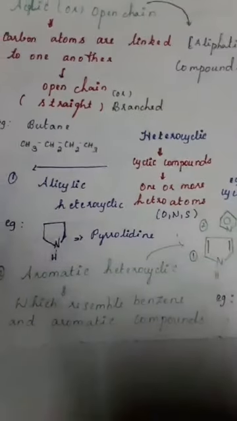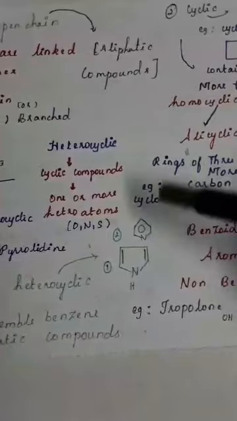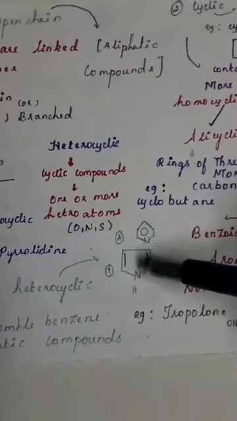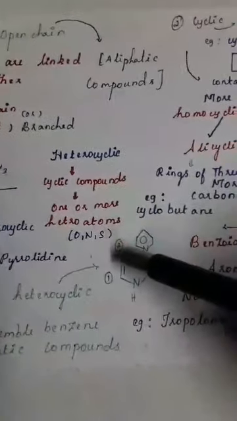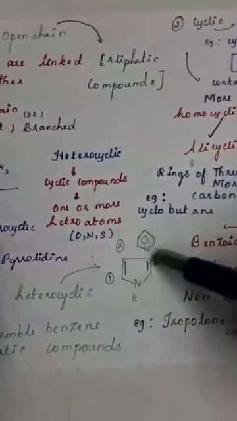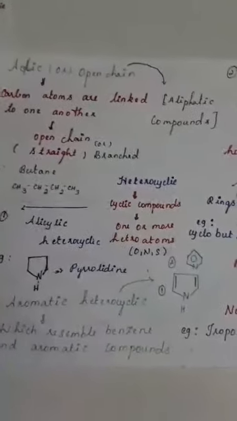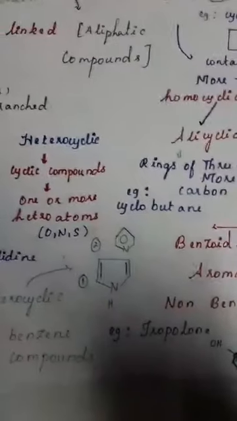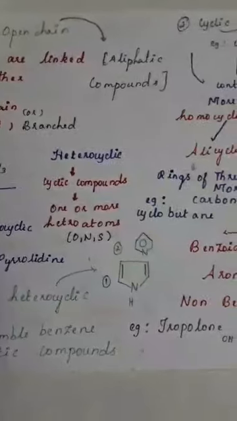Then aromatic heterocyclic is one which resembles benzene and aromatic compounds. Aromatic compounds have double bonds or triple bonds. So this is the example for heterocyclic aromatic compounds, with carbons and double bonds in it. So NH, this is called pyrrole. And next one, this is called pyridine. Benzene with N, pyridine.